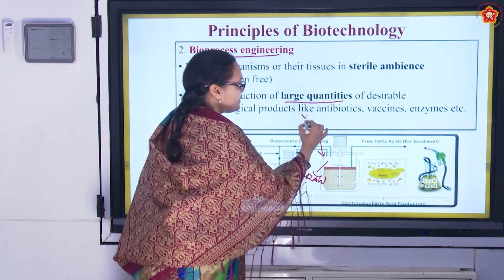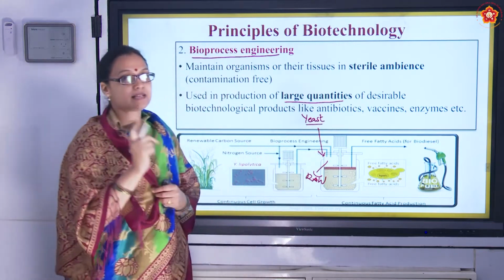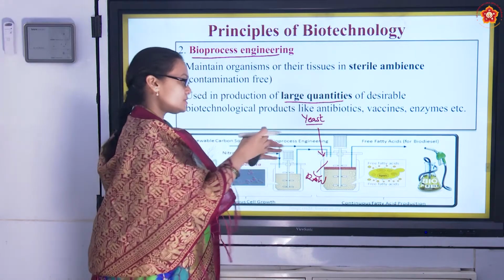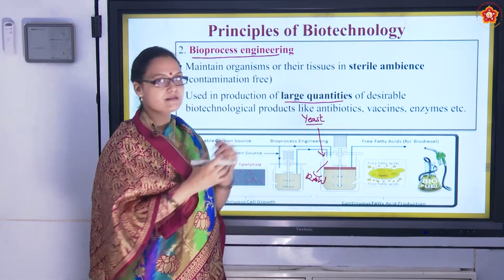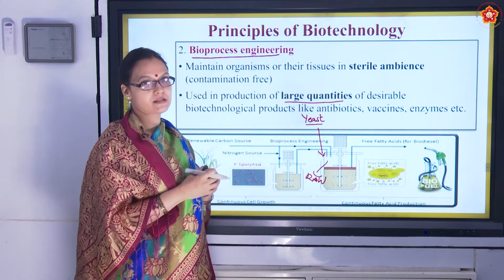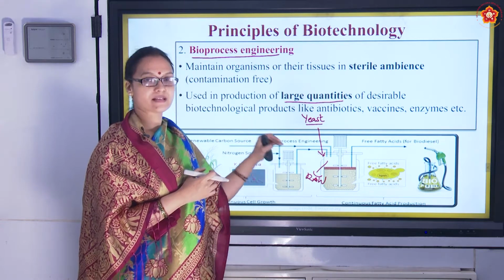We are talking about production of beer. We add yeast. What is the yeast's name? Saccharomyces cerevisiae. Now think that we put the raw material and we put Saccharomyces cerevisiae inside, but what if we add some more bacteria into this? Are we going to get the same end product as beer?